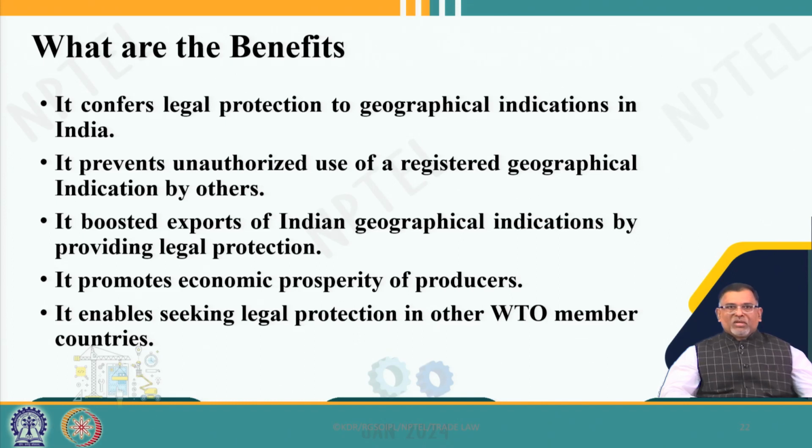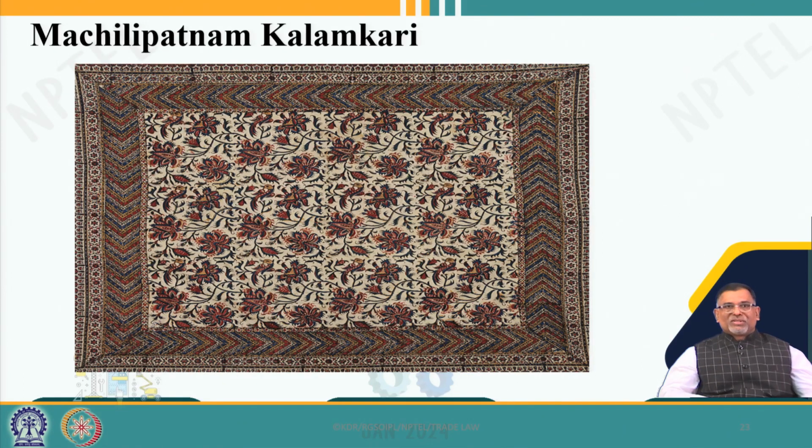It also gives legal protection to Indian exports, and price premiums. It promotes economic prosperity, especially for rural people, because most geographical indications are from rural areas in India. And it gives protection in other jurisdictions of WTO member countries.